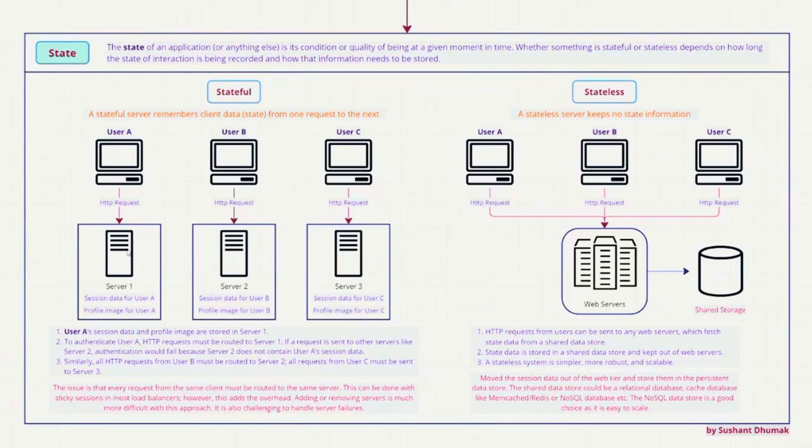And if that request is sent to server two, it will not be available, right? Server two will not be able to serve or remember what user A was doing with the website. It will not remember what pages that user visited, what product it explored, because that session data is stored with server one. Even if it goes to server three, it doesn't have that information. So what will happen?